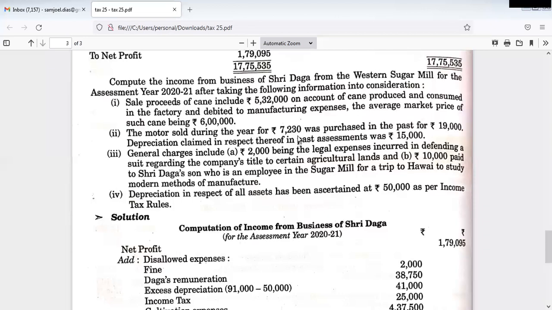But this 2,000 rupees is not related to business. They had separate agricultural land, maybe family land, and brothers might have sued him in court, and he is defending his title. There are such situations, but it is not at all connected with the business. This 10,000 is connected with the business, it is allowed. This 2,000 is not allowed, so we have to deduct it.